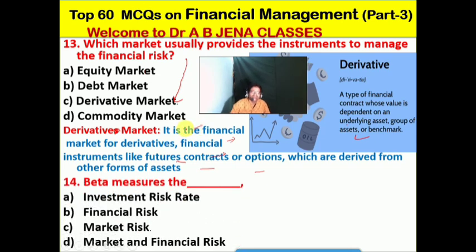So next one we will see: beta measures, which we have already discussed. What is the meaning of beta? Beta measures what? A, investment risk rate. B, it's the financial risk. C, it's the market risk. D, it's the market and financial risk. Friends, no doubt C is the right option for this MCQ. So beta measures what? The market risk, the volatility of securities in the market. We have already discussed this during the meaning and concept of beta.